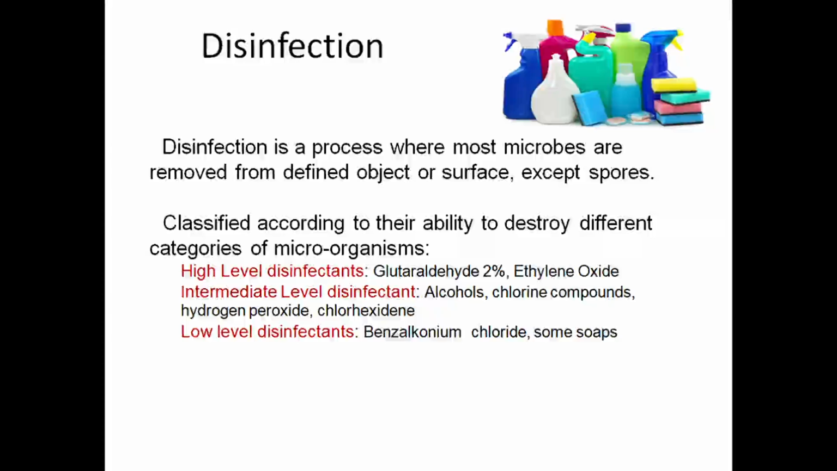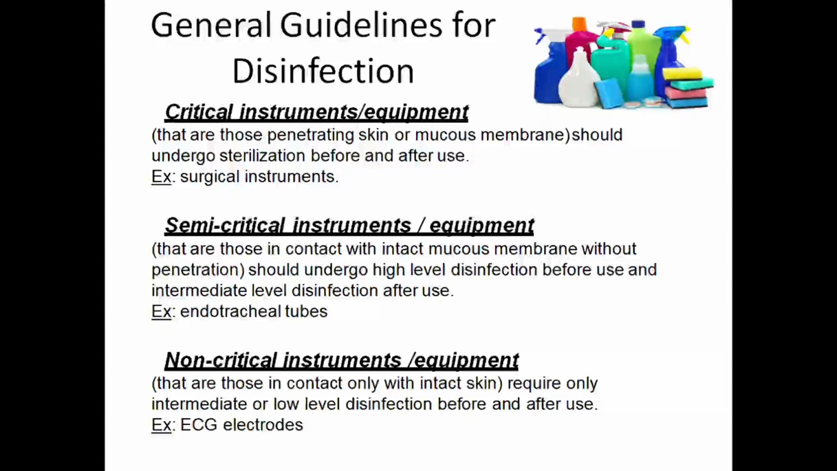Disinfection is the process where most microbes are removed from a defined object or surface except the spores. Disinfectants are classified as high level disinfectant, intermediate level disinfectant, and low level disinfectant. We have already seen this one. So the general guidelines for disinfection include critical instruments and equipment, semi-critical instruments and equipment, and non-critical instruments and equipment.